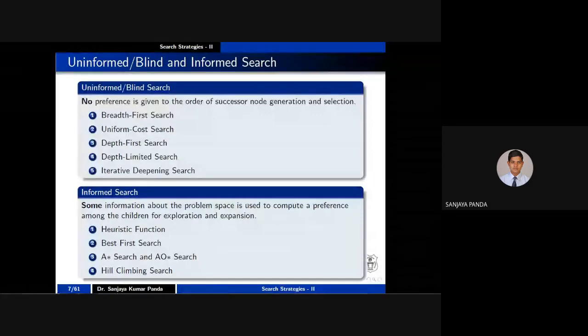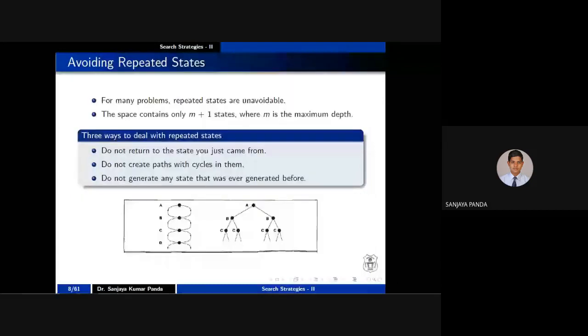In this category, we will focus on 4 search strategies, but the 4th search strategy I will cover in the next lecture. In this lecture, we will cover the heuristic function. First, I will tell you what a heuristic function is. Then we will see how to apply best first search. Then what is the demerit of best first search, which can be overcome using A star search or SMA star. Another is AO star search.